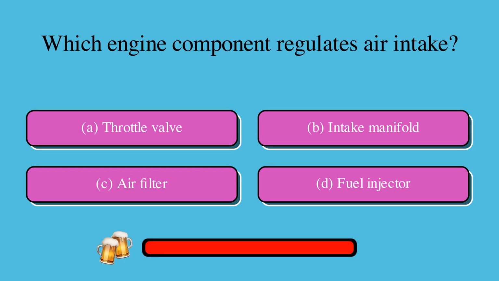Which engine component regulates air intake? Is it A, throttle valve, B, intake manifold, C, air filter, or D, fuel injector?